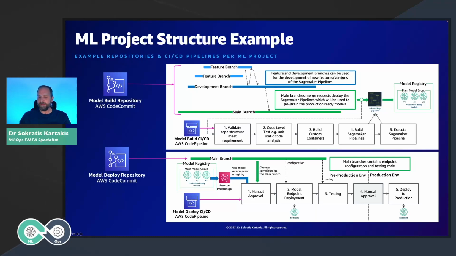This CI/CD pipeline, the model deploy CI/CD pipeline, will get the code from the model deploy repository. It will deploy, for example, the real-time endpoint. It will run the different tests, and then it will wait for some manual approvals. Then after the approval, what we need to do is to deploy this solution into production. And this is the complete story. This is how we need to structure the different repositories, CI/CD pipelines, and model registry in order to have a production-ready solution.